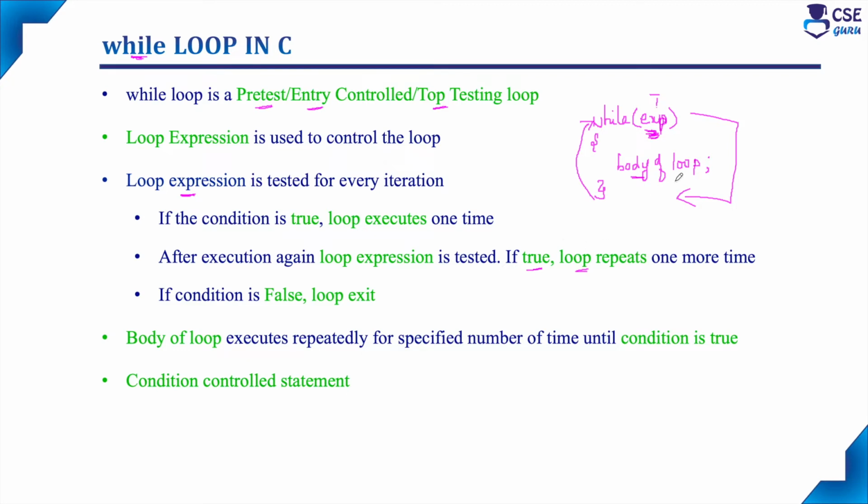Here the body of the loop executes repeatedly for a specified number of times until the condition is evaluated to true. When the condition fails only, the loop will exit. Since everything is based on this loop condition, it is also called condition controlled statement. Both for loop and while loop are condition controlled statements.